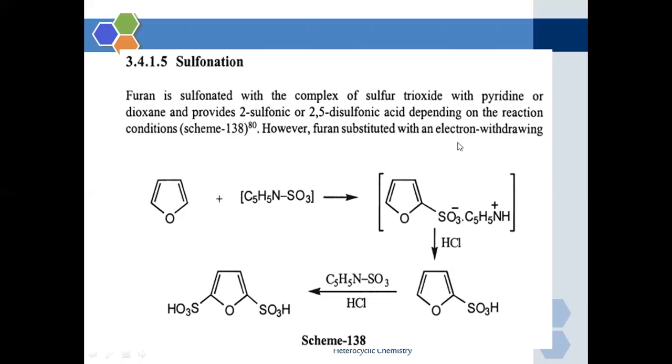However, consider furan substituted with a functional group. So this is the first possibility: first it is going to occupy the carbon number 2 alpha position, the second carbon atom, giving furan sulfonic acid, followed by again reacting with sulfur trioxide. So it is going to occupy both alpha positions of the furan molecule.